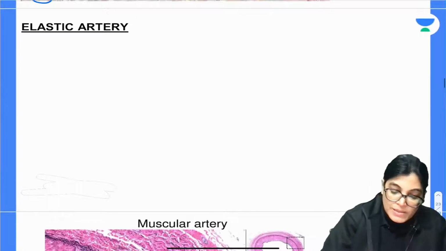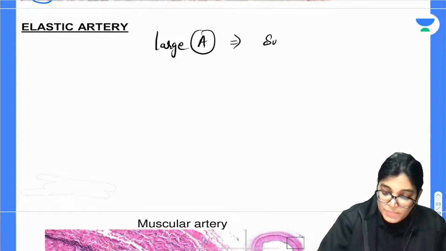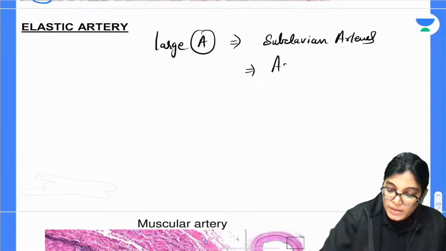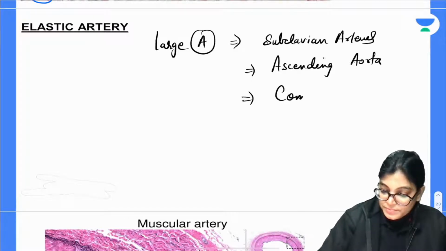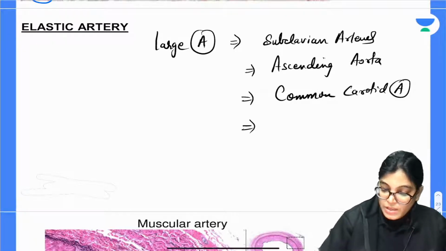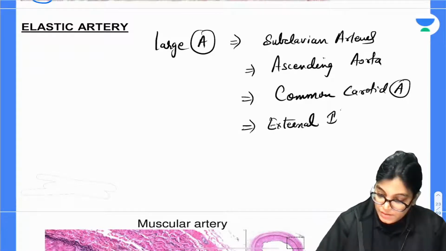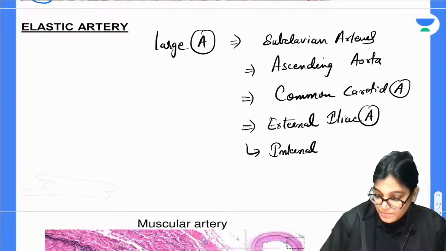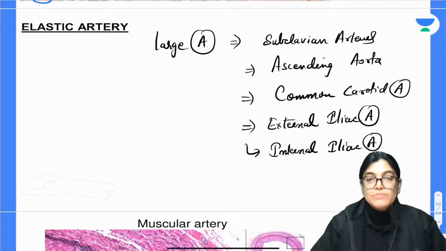Now, elastic artery means large arteries, and these large arteries are like subclavian arteries, ascending aorta, common carotid artery, external iliac and internal iliac arteries, abdominal aorta, ascending aorta. All these are examples of large arteries.